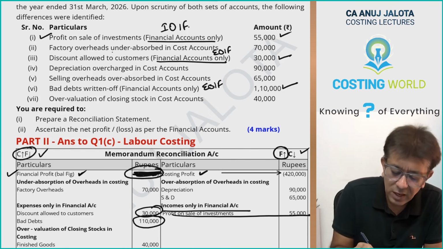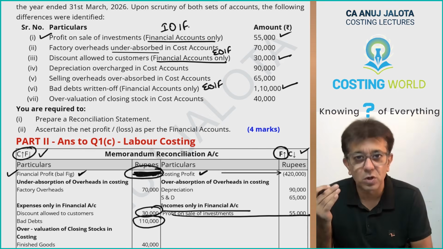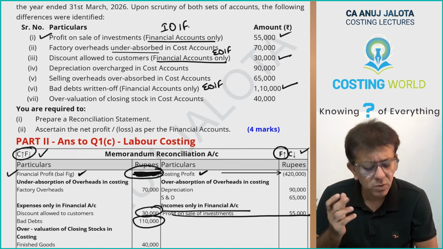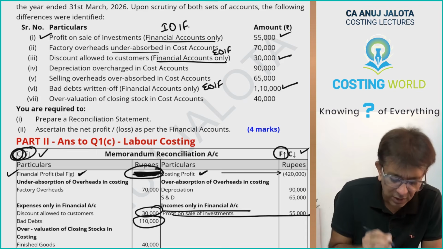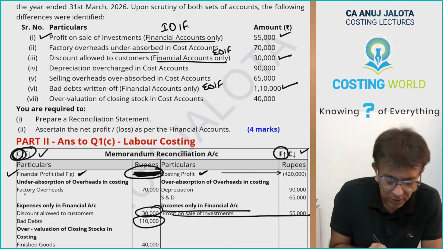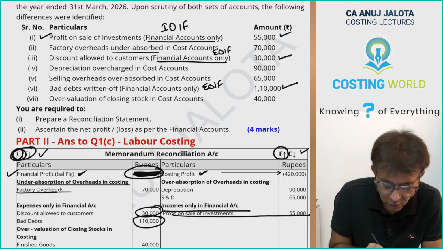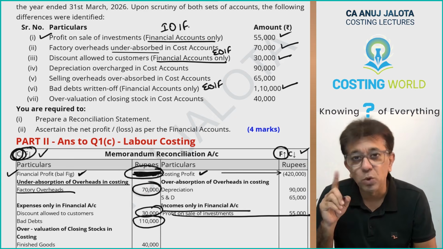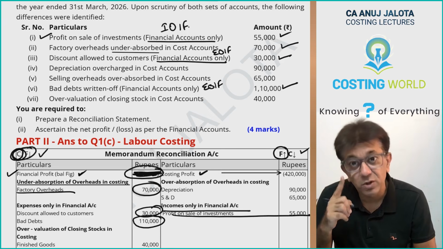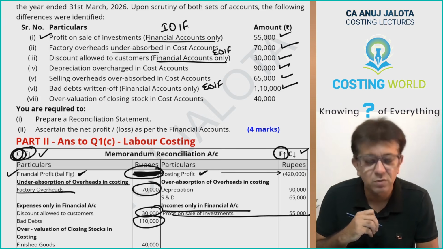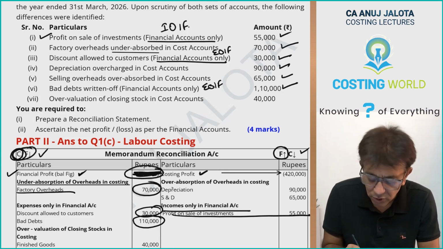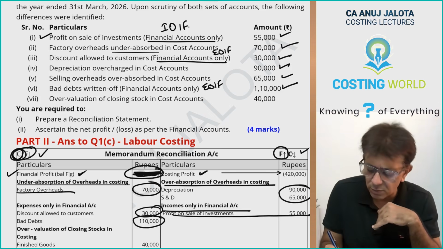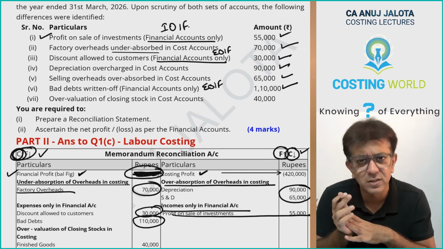Then factory overheads under absorbed in costing. If in costing you will be writing lesser absorbed amount, costing's profit will be higher, no? Costing's profit is higher, so therefore this particular side, debit side. Under absorption of overheads in costing, factory overheads 70,000 rupees. Same way, any over absorption will be coming on the other side. There were two over absorptions, one of them is depreciation, one of them is S&D. Both of them are over absorptions, due to which costing profit will be lower, no? In any case it will come on the credit side only.